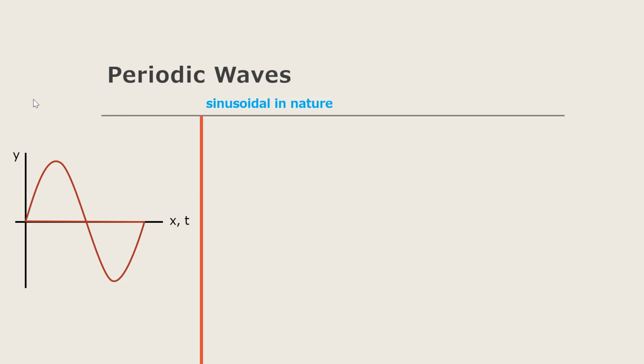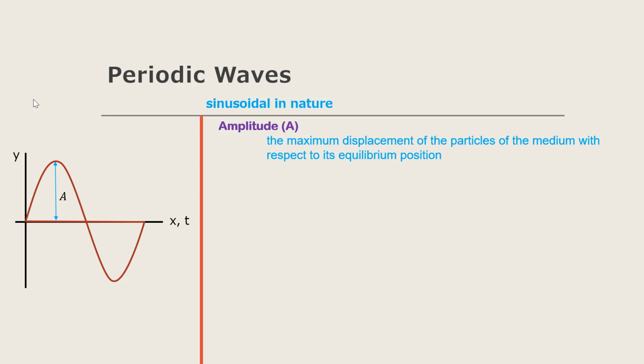So we start with the amplitude, which is the maximum displacement of the particles of the medium with respect to its equilibrium position. It is denoted by the capital letter A, and it is given in meters. We also have the wavelength, which is denoted by the Greek letter lambda, and this is the length of one complete cycle. It is also given in meters.